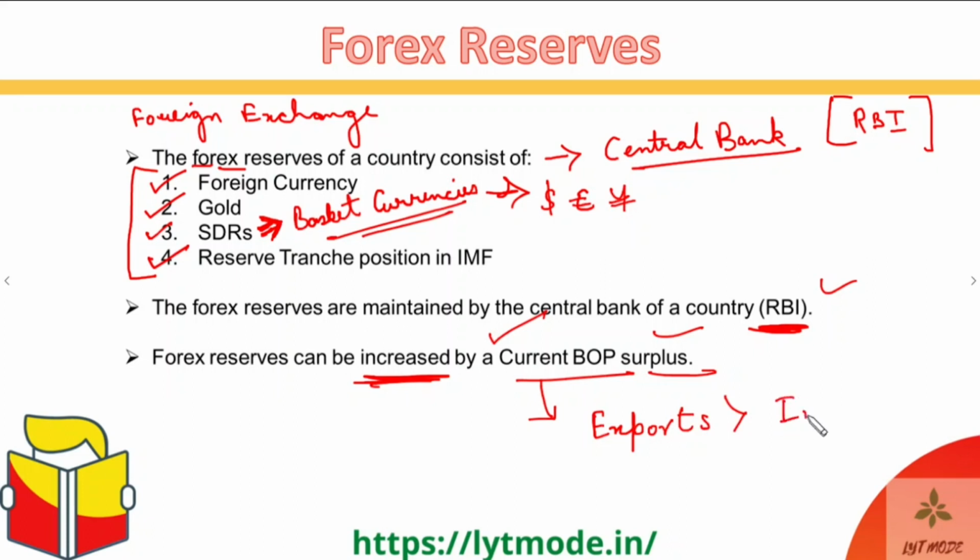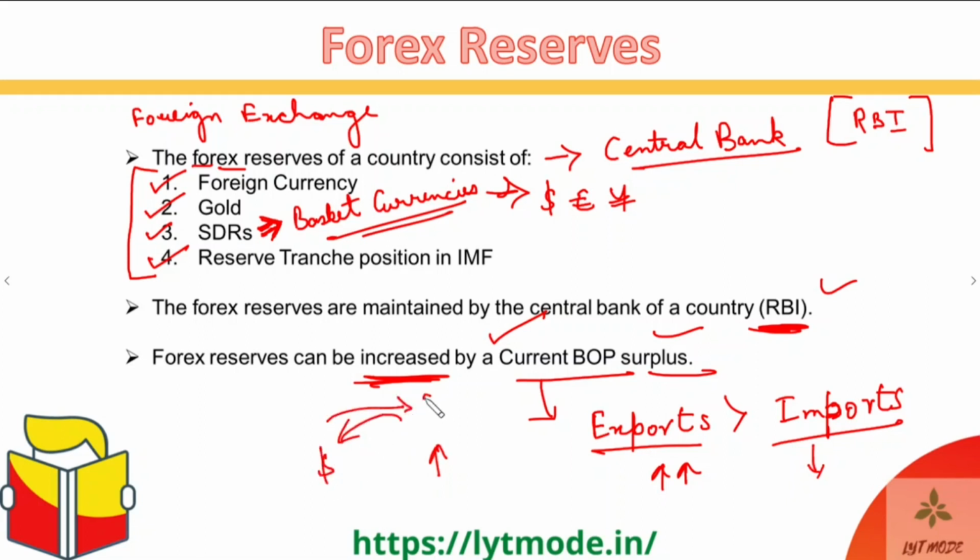That means you are getting more income, and your expenditure, the outgoing money, is low compared to the income. You are saving more money, as in you're getting more dollars and giving fewer rupees for that because you are exporting more.